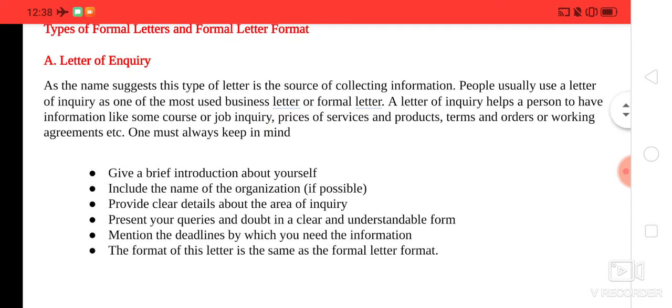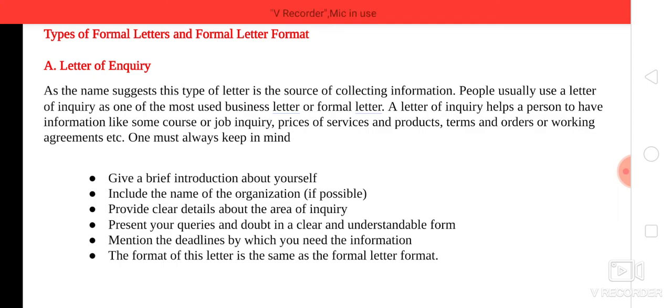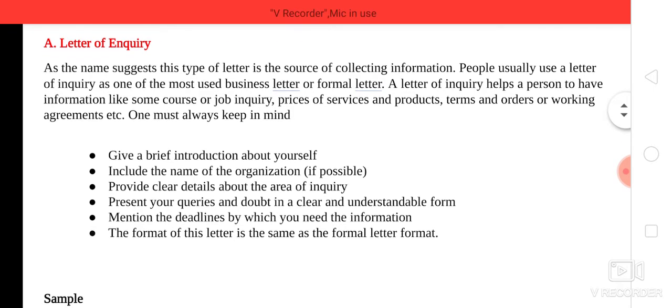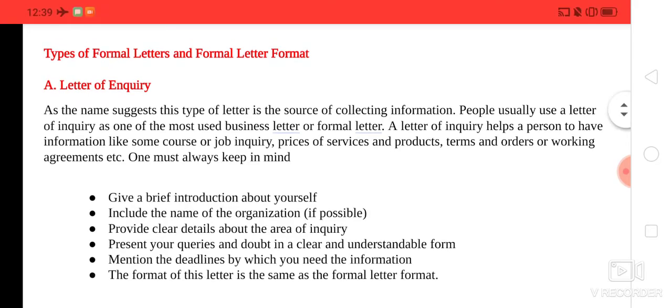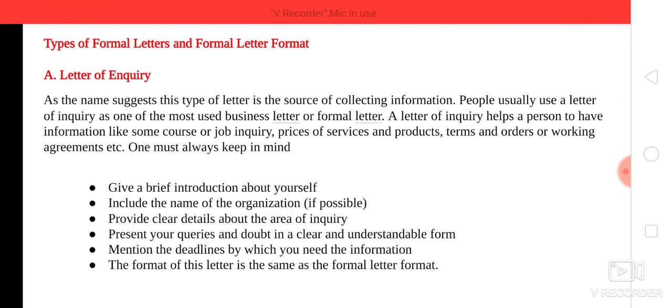What are the things that are needed in a letter of inquiry format? Initially, start by giving a briefing about yourself, or the one who is going to write this letter. The next step will be including the name of the organization, if it is possible or if provided. Then include the details about the area of inquiry. Present your queries and doubts in a clear and understandable form. Mention the deadlines by which you need the information. The format of this letter is the same as that of the formal letter format. These are the basic steps while you write a letter of inquiry.